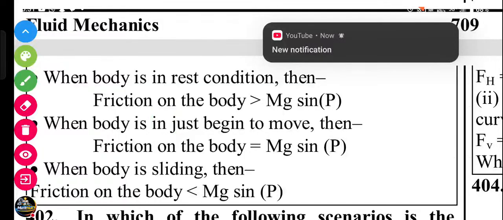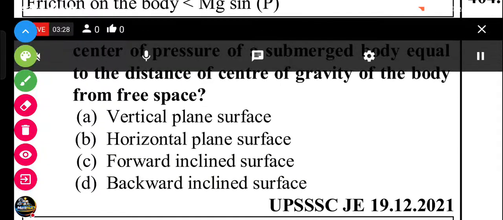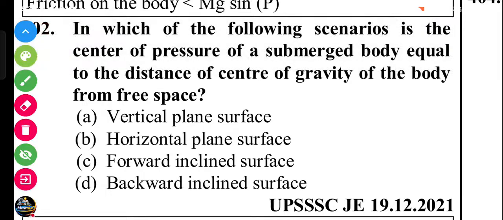Next question. Center of pressure of a submerged body is equal to the distance of the center of gravity of the body from the free surface. The options are: vertical plane surface, horizontal plane surface, forward inclined surface, backward inclined surface.